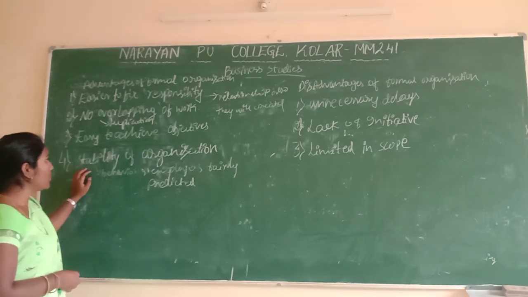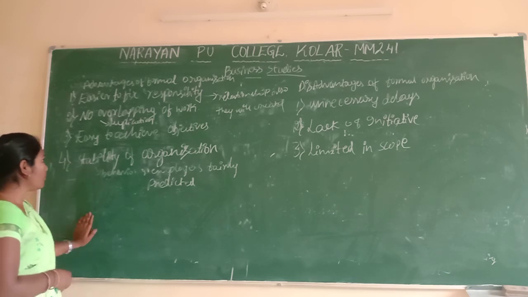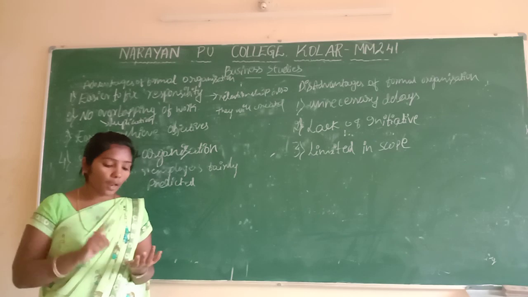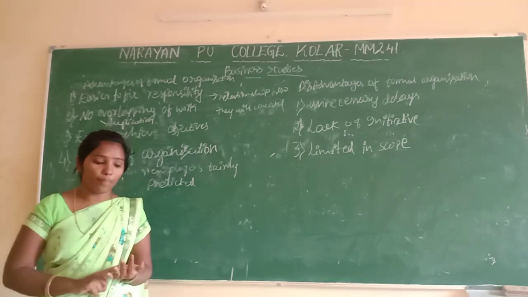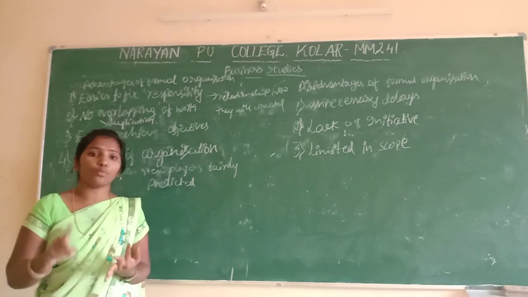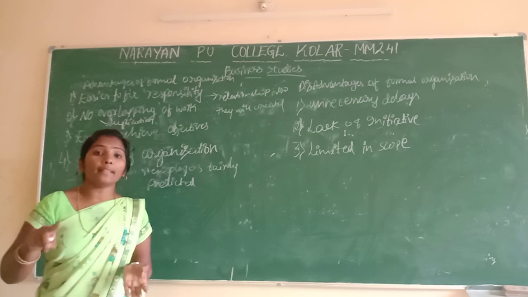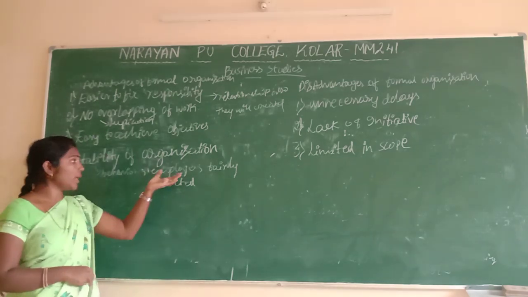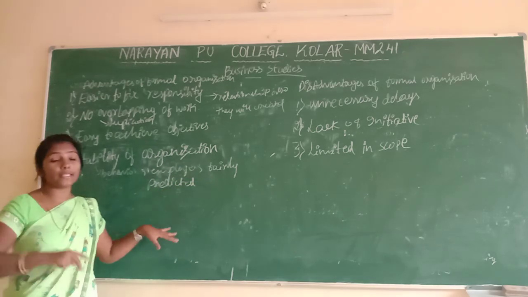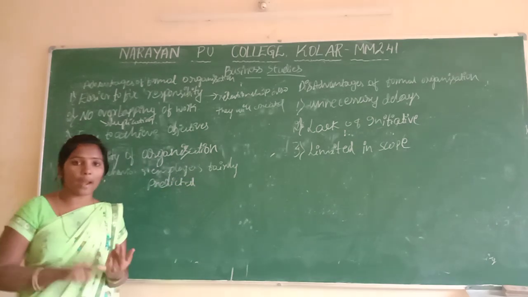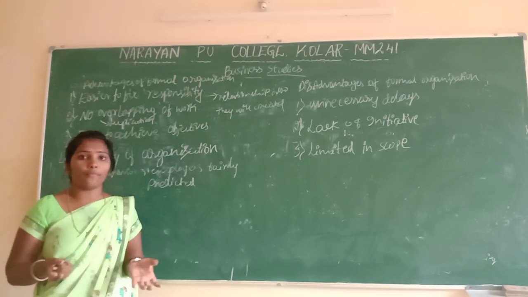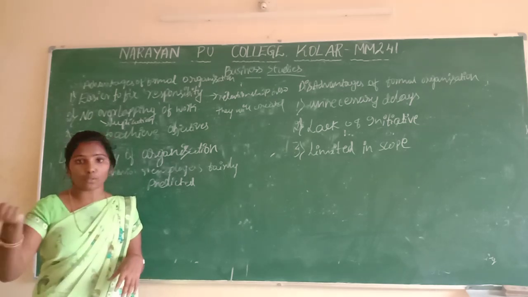And next it is stability of organization. Stability of the organization means they already plan rules, regulations, responsibilities, and they will plan for what is predicted. It means the behavior of the employees is very predictable. Next year also they already plan. Next future also they will plan for today only. They plan for the future. Next, budgeting also they plan.